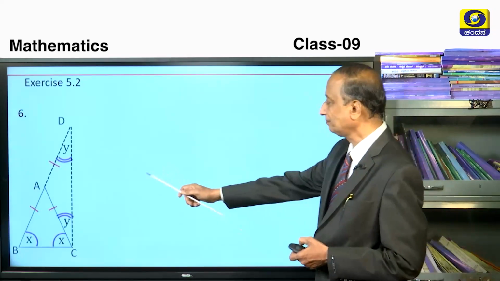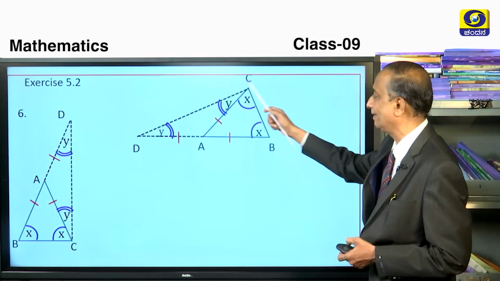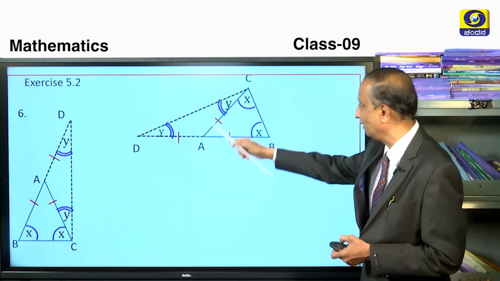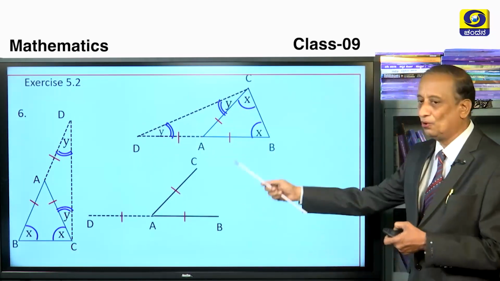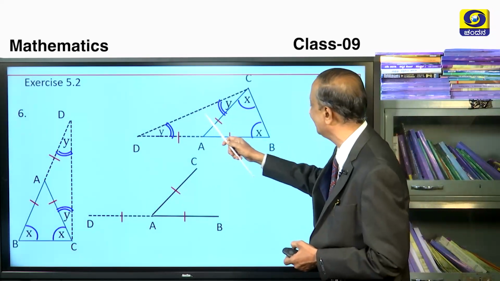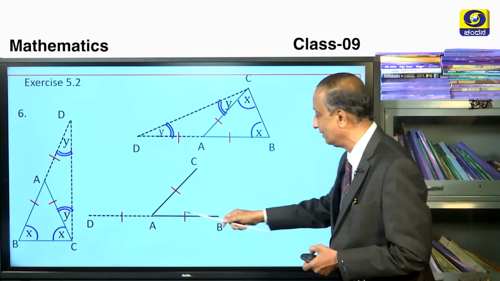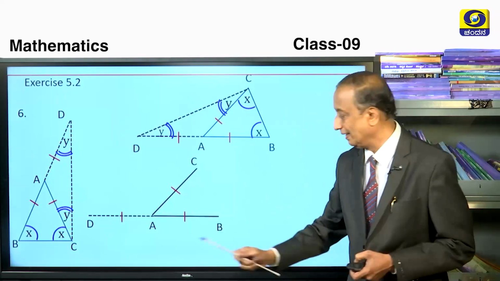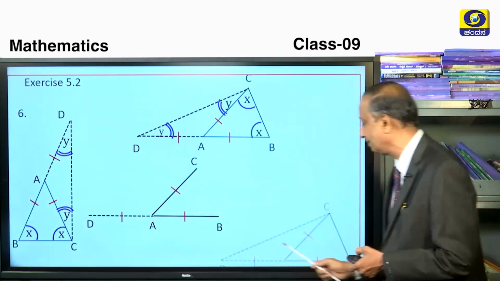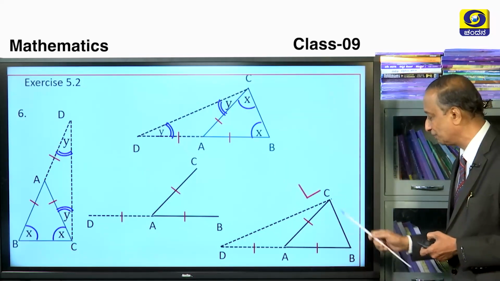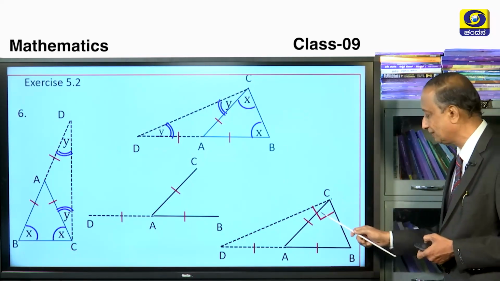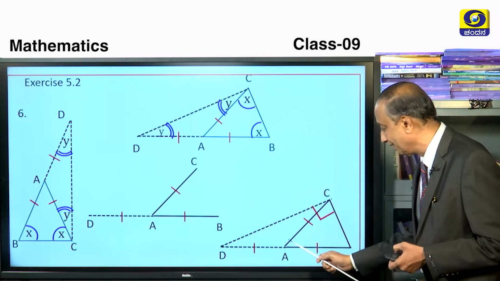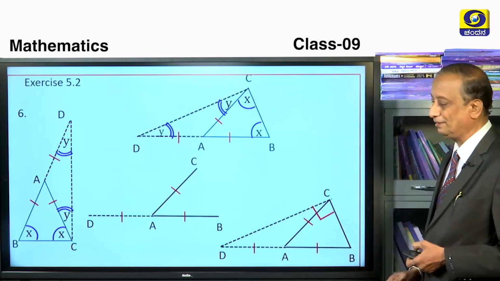Now, the same figure, if you flip and keep it like this with BD as the base, see how it looks. Now you can see one more figure wherein these two sides are removed. We have removed CD and CB. So AD is equal to AB is equal to AC. If you see this in future, AD equal to AB equal to AC, then you must immediately jump to the conclusion that this must be a right angle triangle only, with CA as the median. In fact, A is the midpoint of BD.